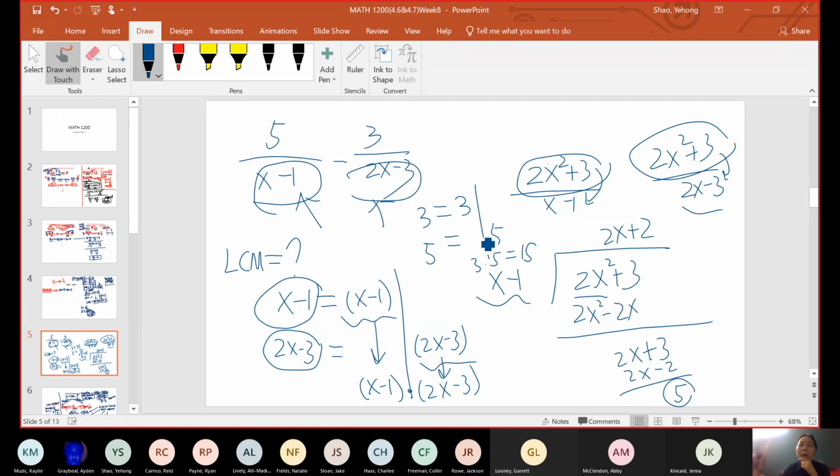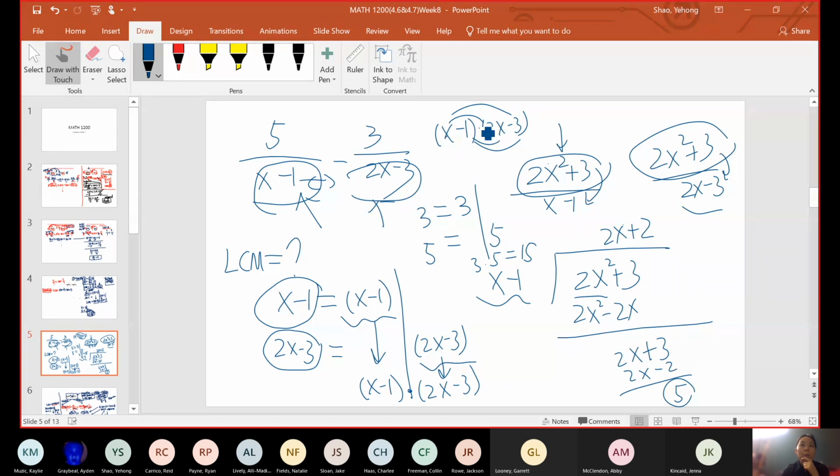So Jenna, how did you get 2x squared plus 3? Where does that come from? What did you do to get the squared here? Multiply them both. You multiply these, but I don't think the answer is 2x squared plus 3. So you did do this. You didn't multiply them. I think you probably made a mistake in the multiplication.